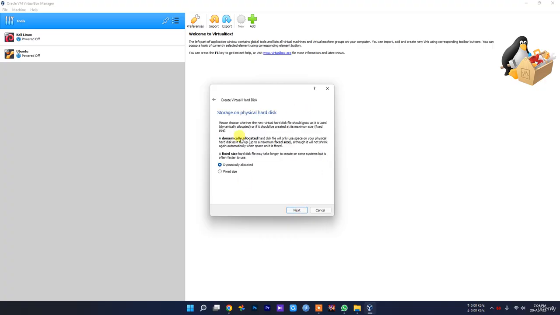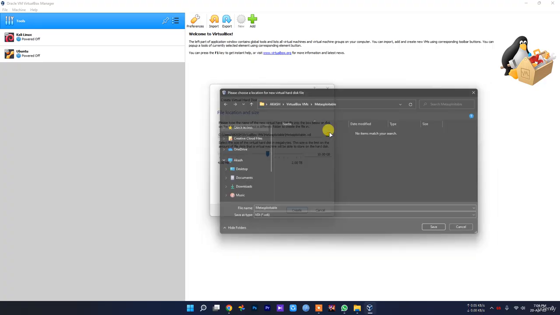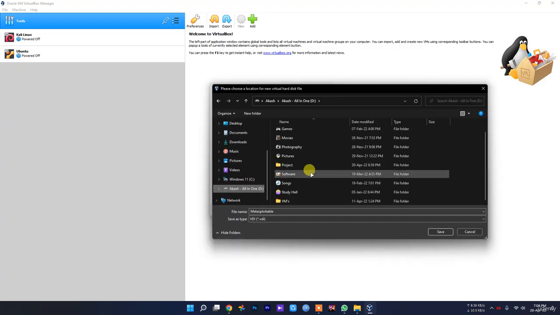Click next and set this as dynamically allocated. As you can see, a dynamically allocated hard disk file will only use space on your physical hard disk as it fills. We don't want a fixed size, we just want a dynamically allocated hard disk.